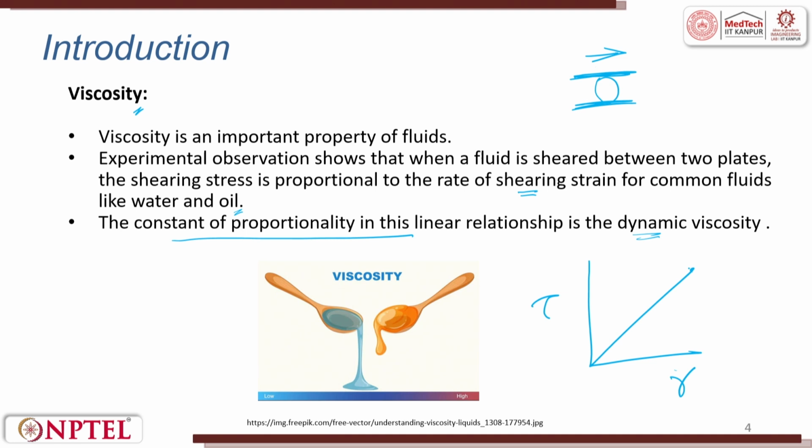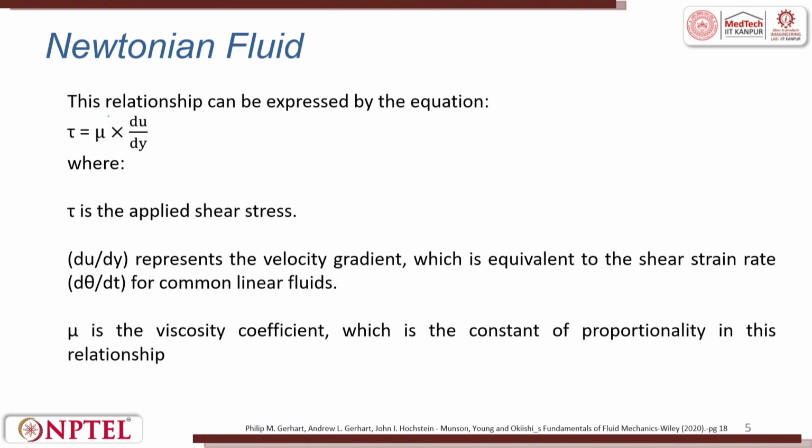So, if it is linear, the shear stress is proportional to the rate of shearing strain for a common fluid. The relationship can be expressed as tau is equal to mu into du by dy, where tau is the applied shear stress.